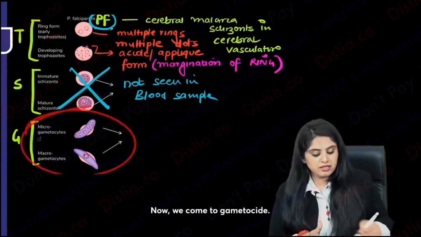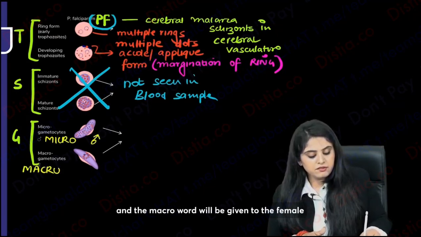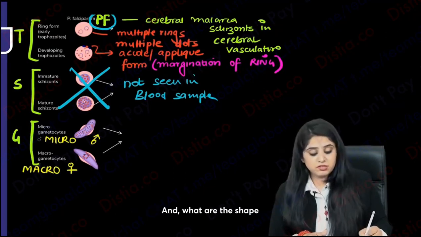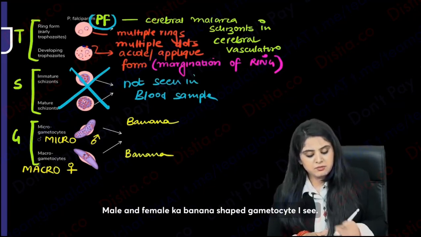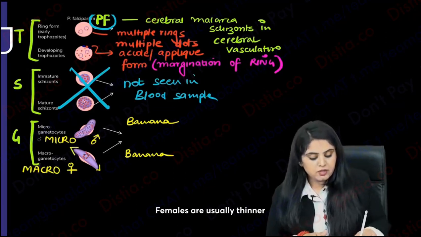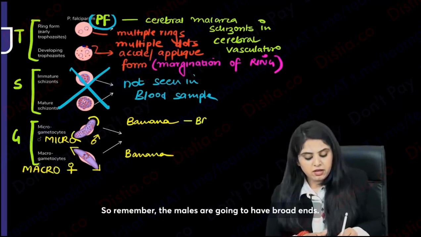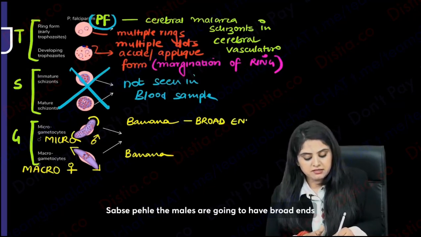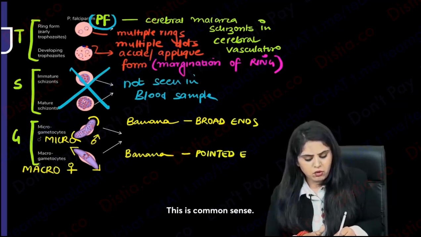Now we come to gametocyte. Again, the story is the same. The microgametocyte will be given to the male and the macro will be given to the female, because females ko zyada importance. And what is the shape that you're seeing over here? The shape that I'm seeing over here is banana. Banana shaped gametocytes, male and female ka banana shaped gametocyte is seen. How do I differentiate? Look at this. Females are usually thinner and males are usually broad. Hai na? So remember, the males are going to have broad ends and the females are going to have a little pointed ends. This is the common sense.